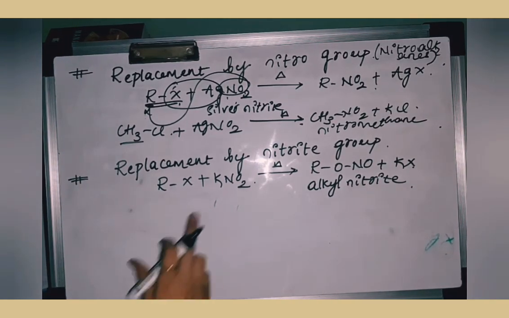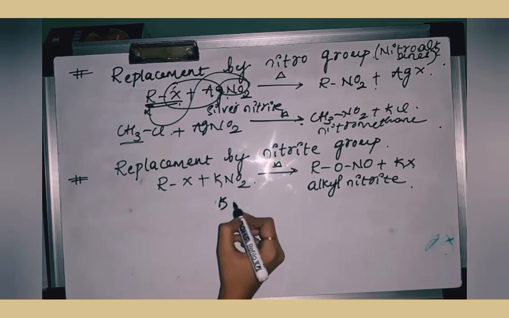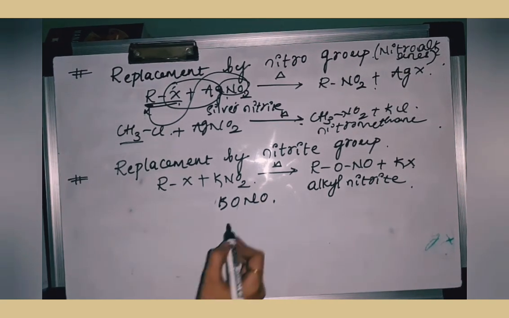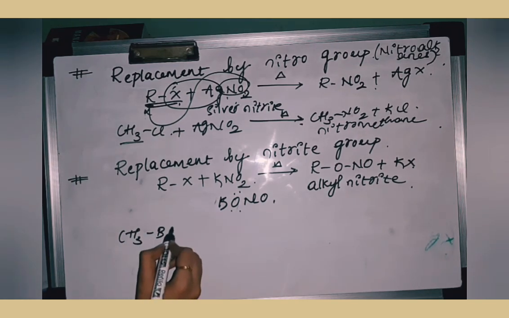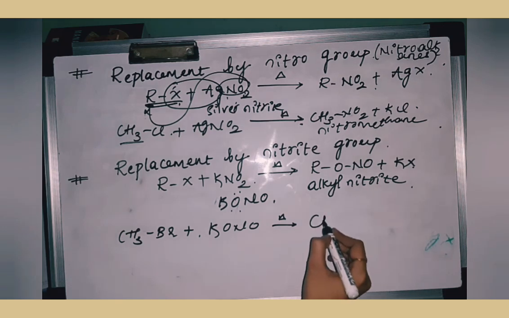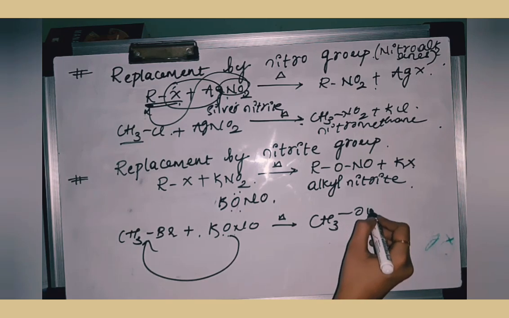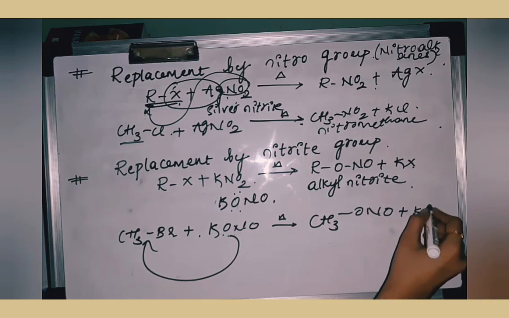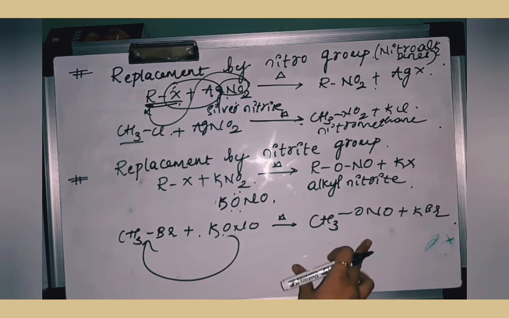The next reaction is replacement by nitrite group. Here the nucleophile is this KNO2, you can write it in this way. So the nucleophile here is ONO. Whenever methyl bromide is reacted with potassium nitrite and heated, what you are going to get is CH3ONO plus KBr. This is called methyl nitrite.